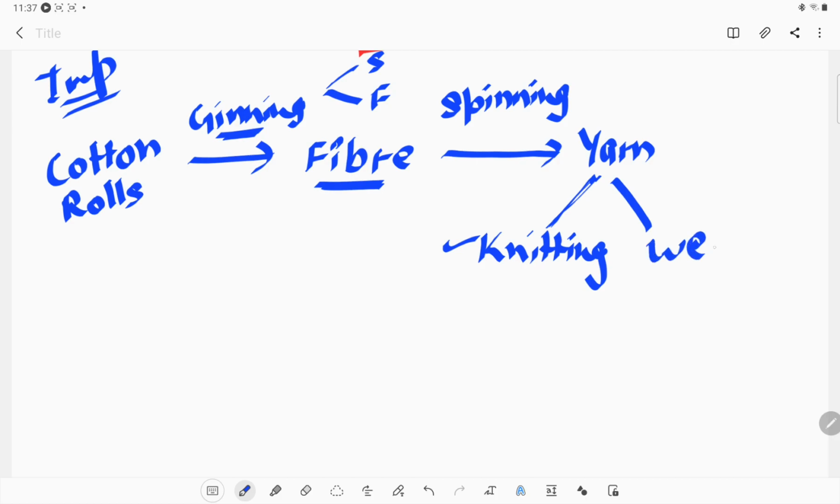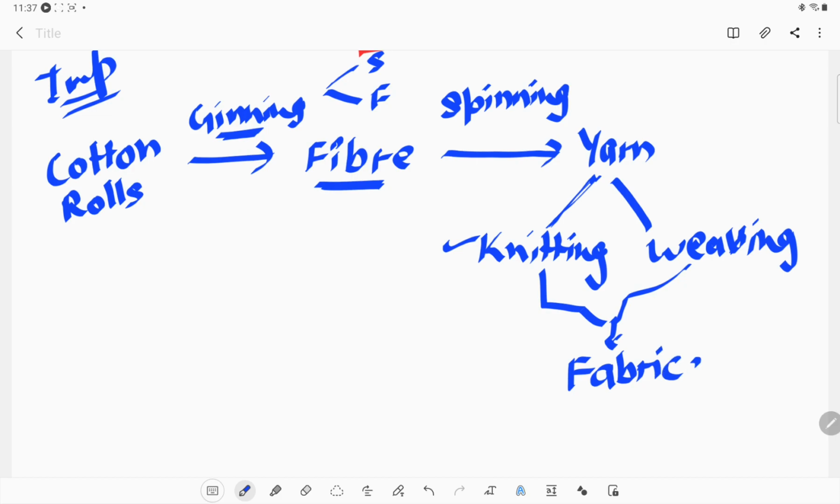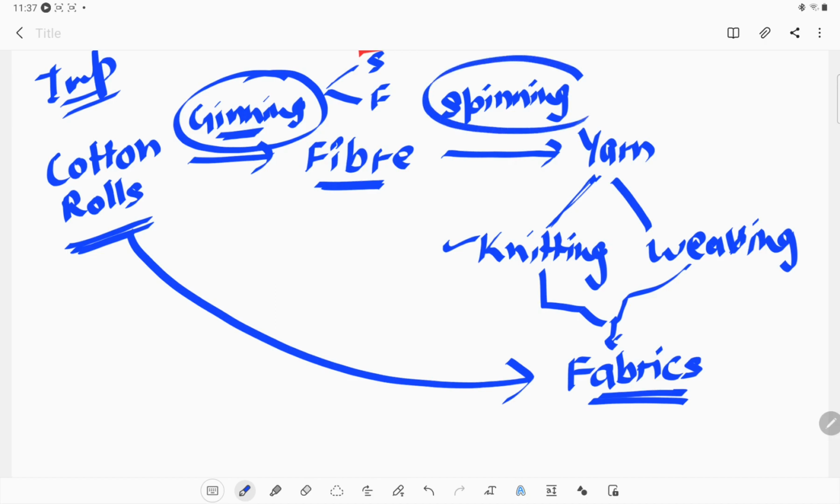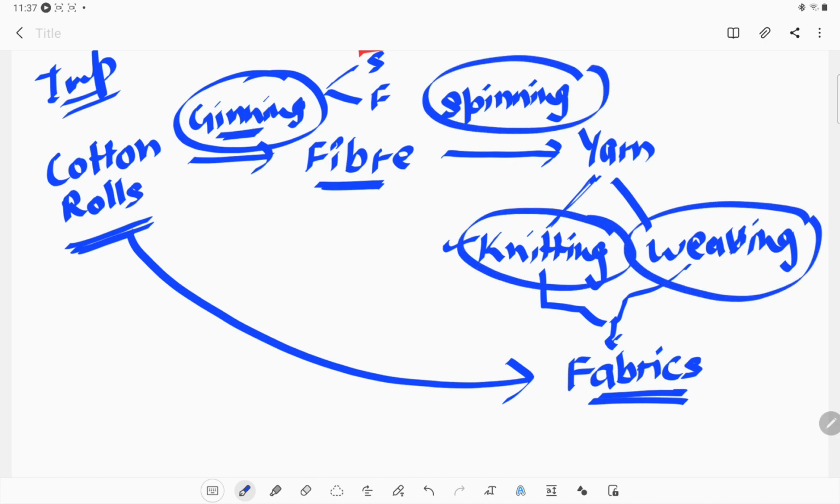The other way is weaving, in which we take two yarns, and those two yarns are arranged together to form a fabric. So this is how we get a fabric. This is the main concept, how a plant material makes a fabric, and by which process. The names of these processes are the main key point of this chapter.